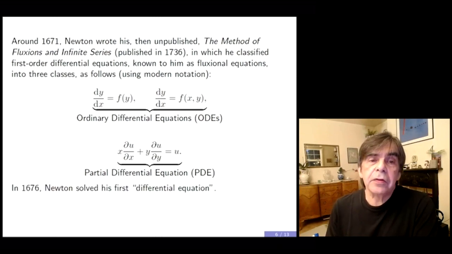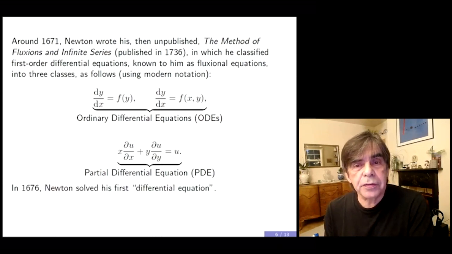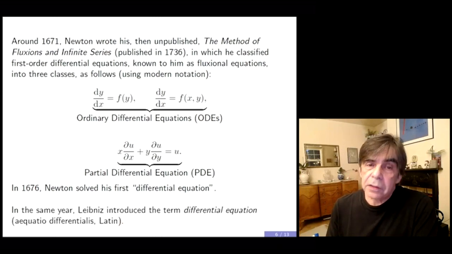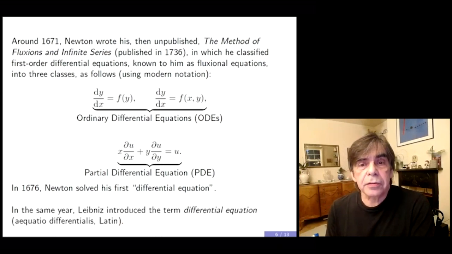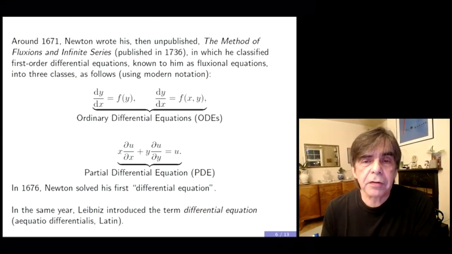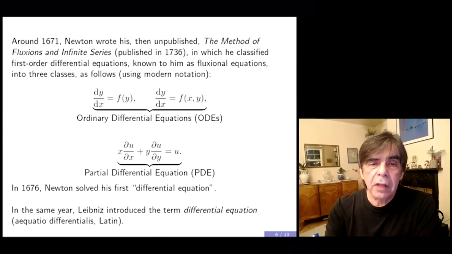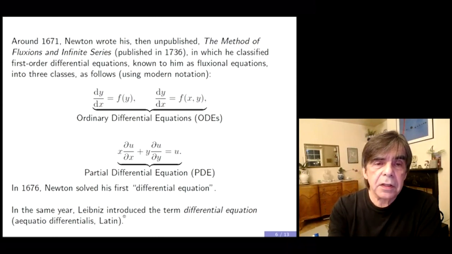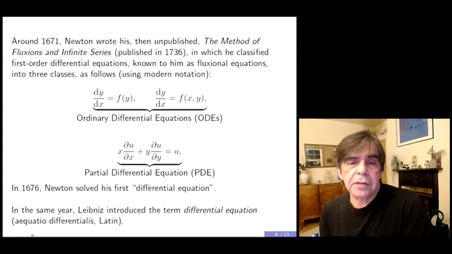So after 5 years, Newton managed to solve his first differential equation, and in the same year, Leibniz introduced the term differential equation. Note the fact that Newton called these equations fluxional equations rather than differential equations. Leibniz wrote in Latin, and in his work, the term differential equations appeared in Latin, equatio differentialis.